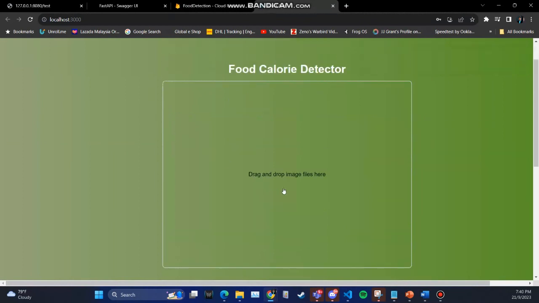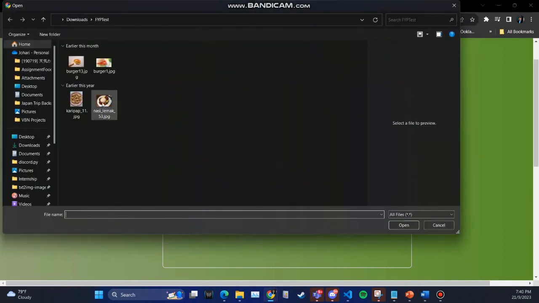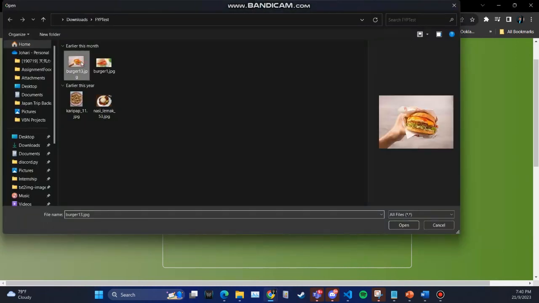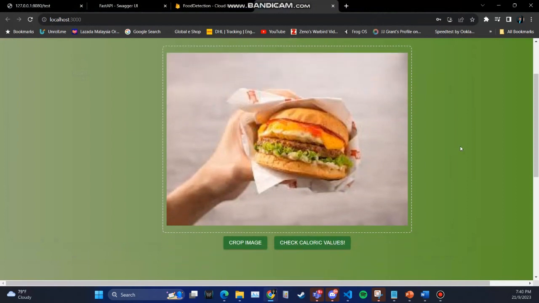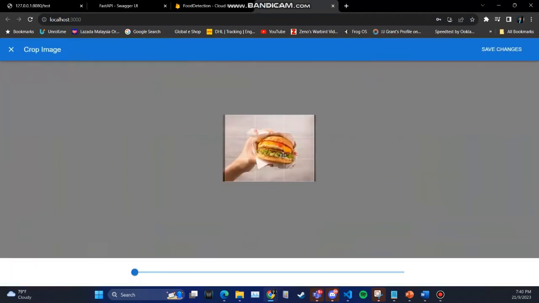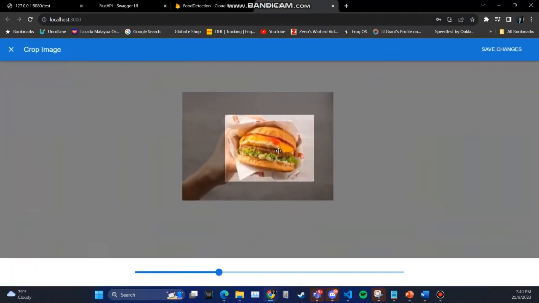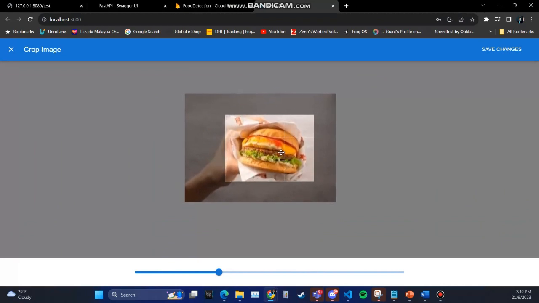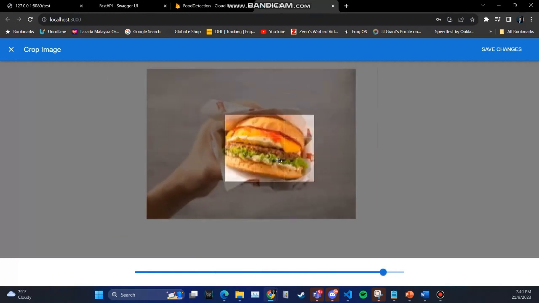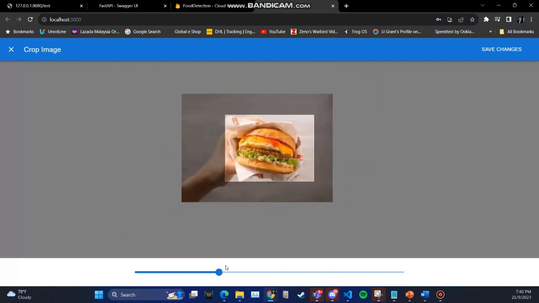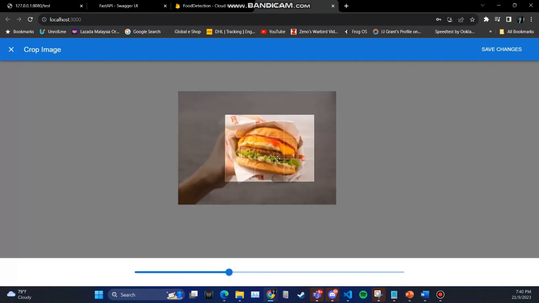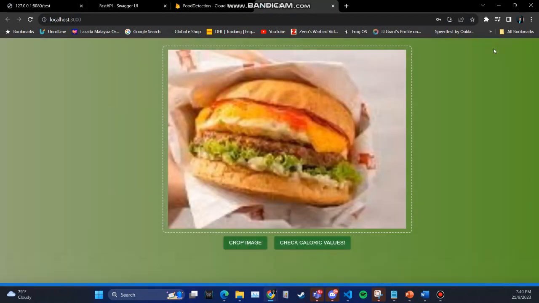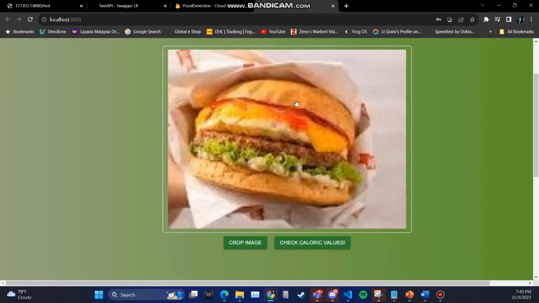The next part is this image box here. You can see drag and drop image files here. I'm just going to use a pre-selected image. Once you select an image, you have the option to crop the image, because this image has a lot of background that we don't really want. The food is only one small part of the image, so you want to focus on that. You can use the mouse wheel or the slider over here to adjust the image accordingly. Once you're happy with that, press Save Changes, and it will display the cropped image here.